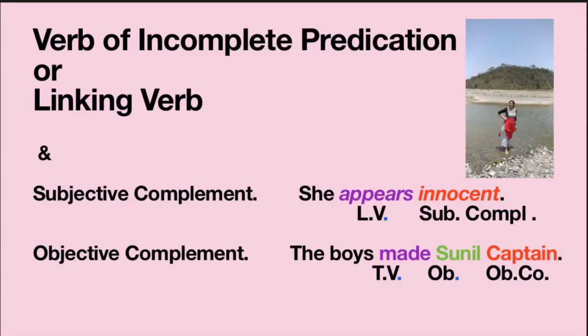Hello students, we are going to learn today the verb of incomplete predication or linking verb, and then we'll get to know about subjective and objective complement of the verb with examples. So let's begin.